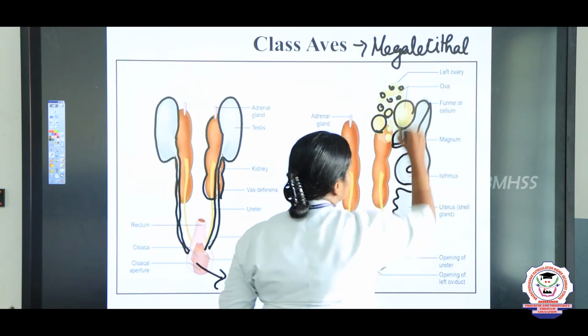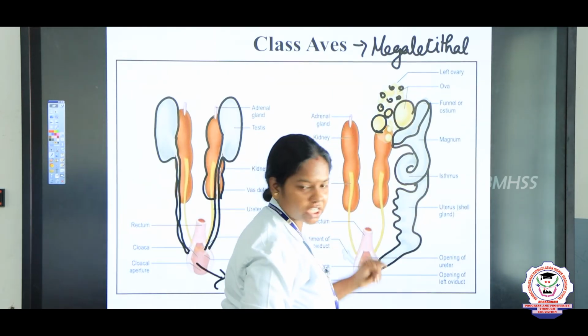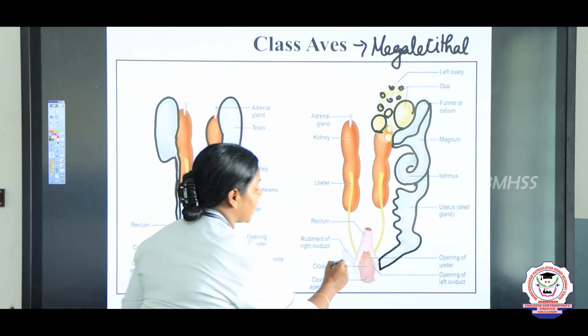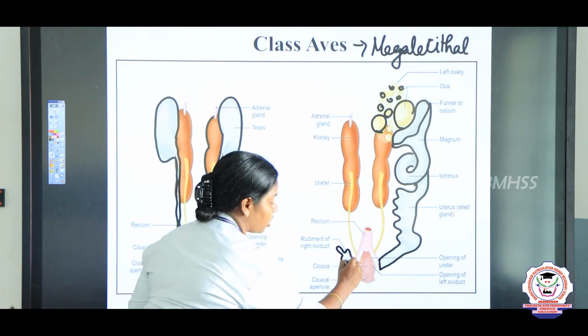So here you can see only one ovary is functional, the left ovary is functional, but the right ovary is rudimentary, it is not functional.